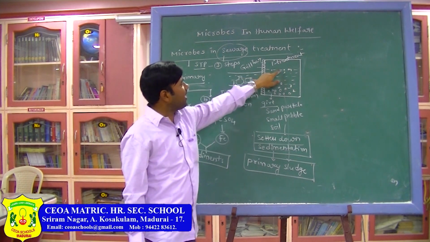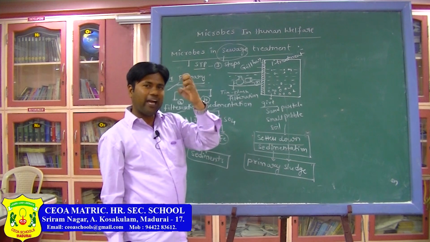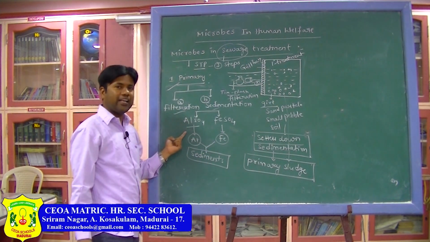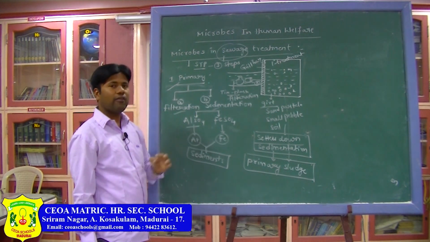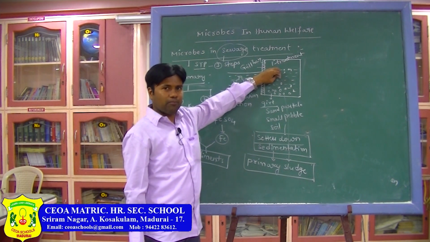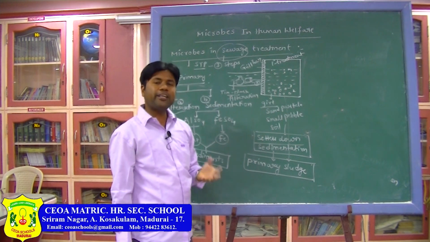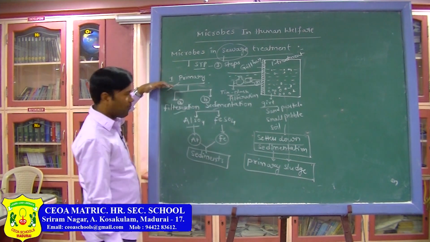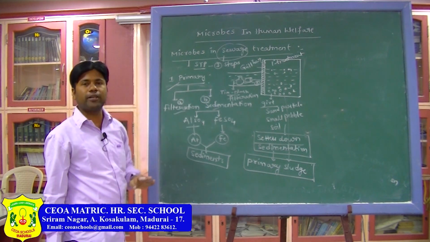Sometimes here and there some flocs, some grit will float. We have to bring that to the bottom of that chamber. For that purpose, we add two chemicals, either one, either aluminum sulfate or ferrous sulfate. Due to that, the floating particles will settle down. Now the sedimentation process is completed. In the physical process, those two steps are now completed.